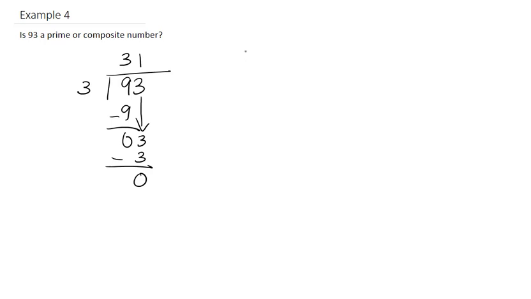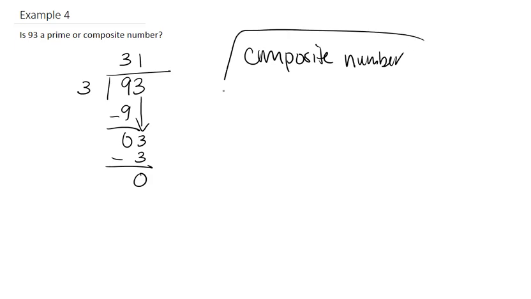And so therefore, this is considered a composite number as it's divisible by more numbers than 1 and itself.